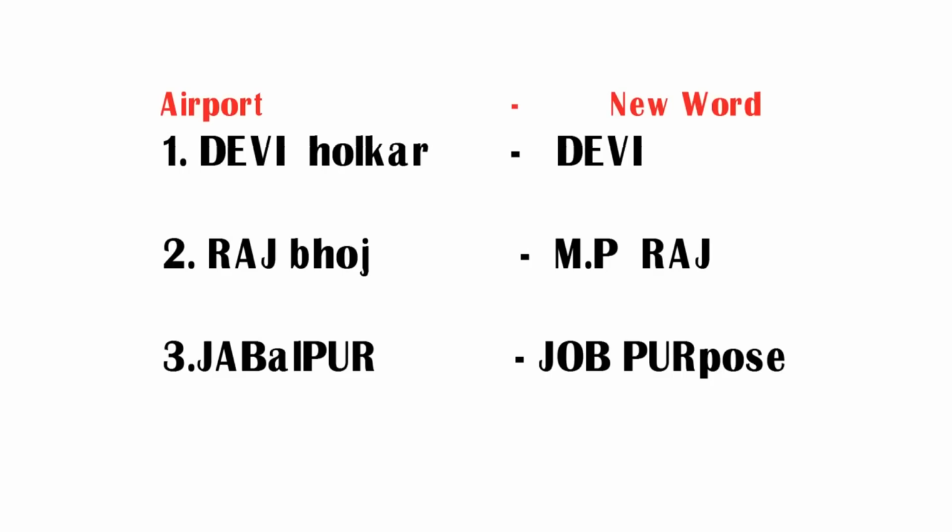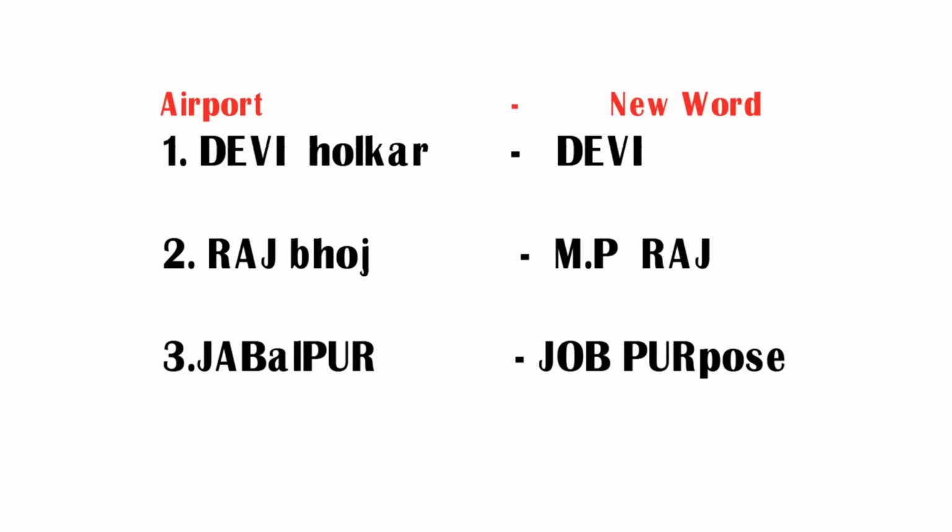Coming to the third one, Jabalpur. If you observe this word friends, the first 3 letters JAB stands for job. Try to remember the first 3 letters as job. Coming to the last 3 letters, PUR. By using these 3 letters, I made a word purpose. Now we have got 3 new words, Devi, MP Raj and job purpose.